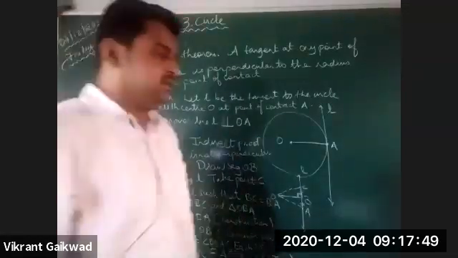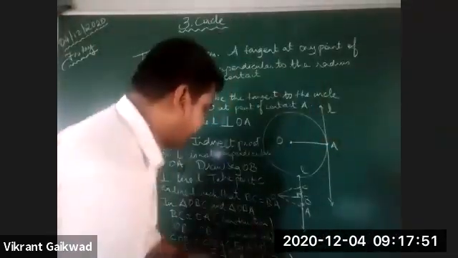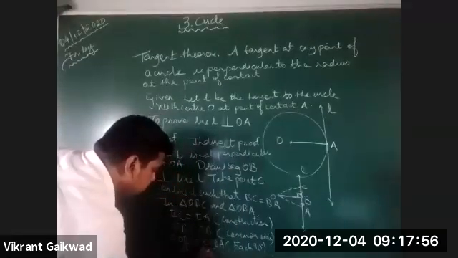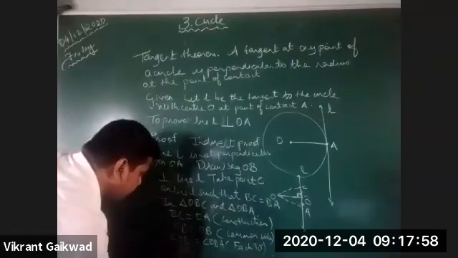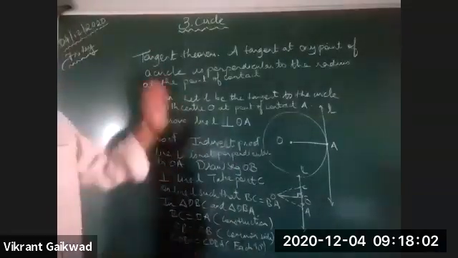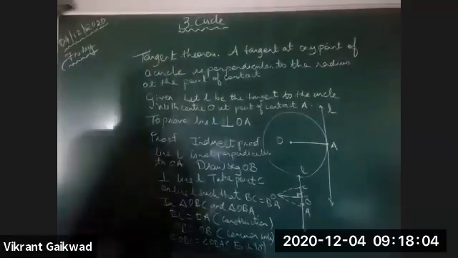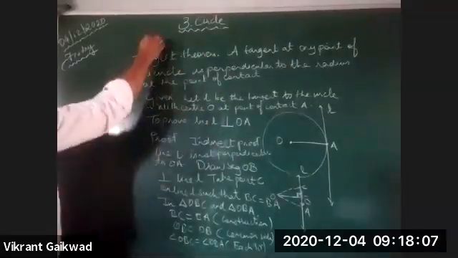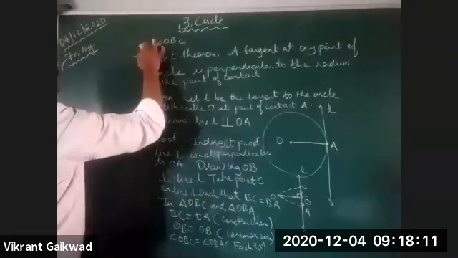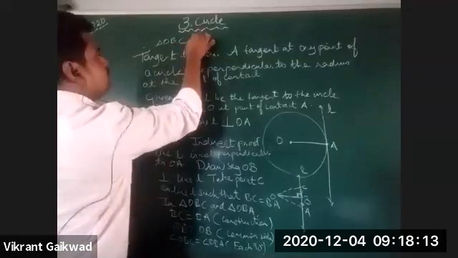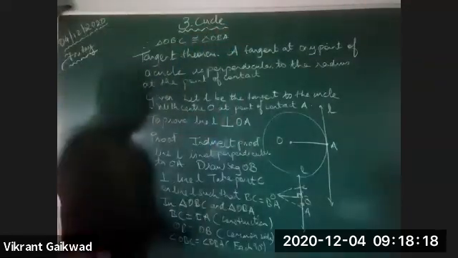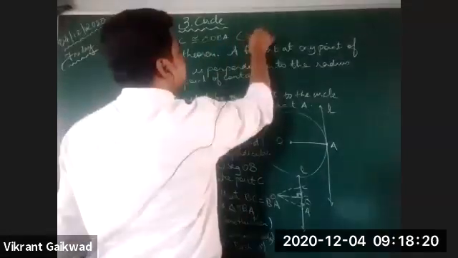I'll write it up, as that is not visible, I suppose. You can remove the screenshot of this. I am going to erase the statement now. Therefore, triangle OBC is congruent to triangle OBA by side angle side test.